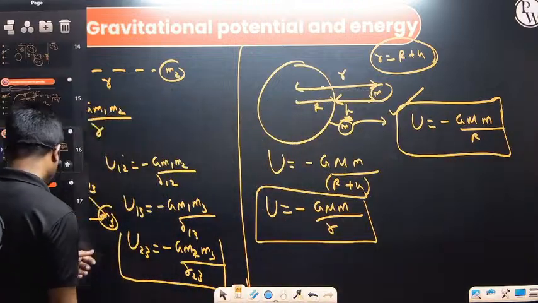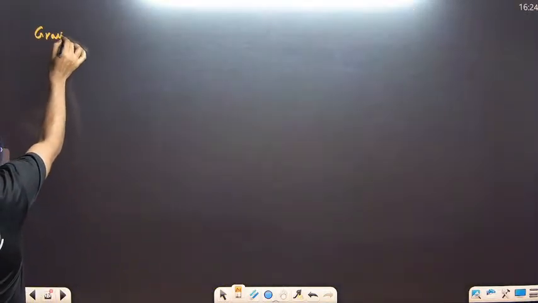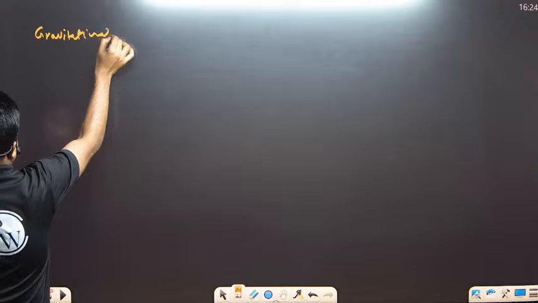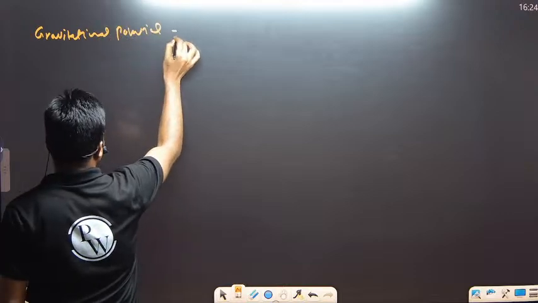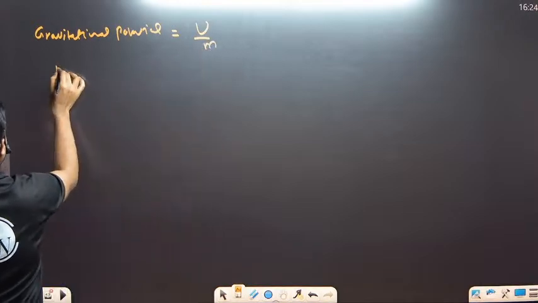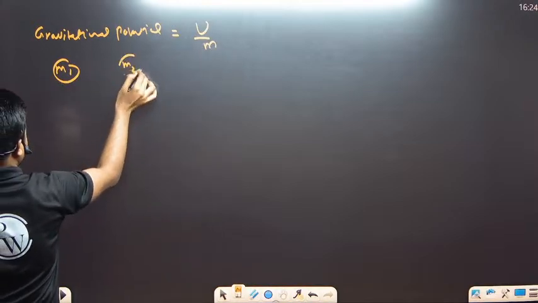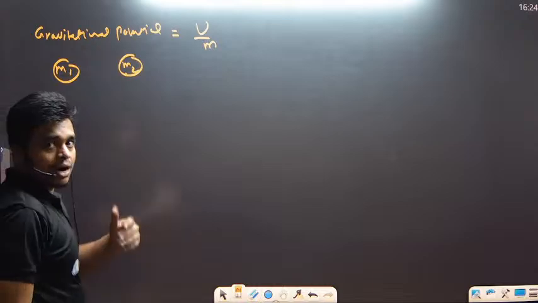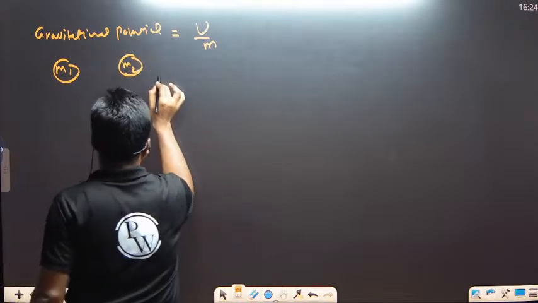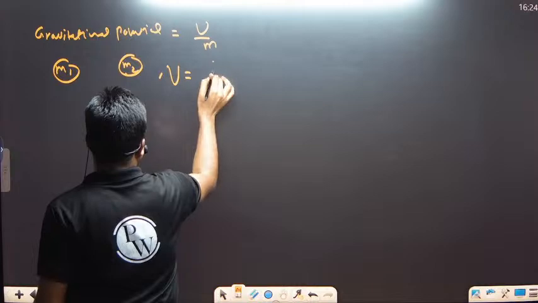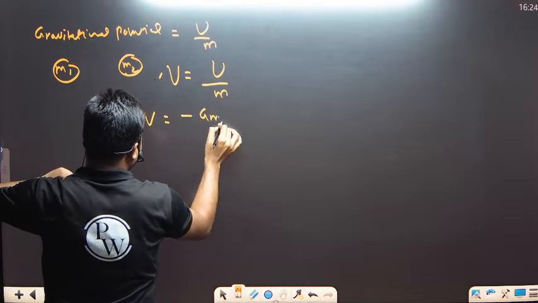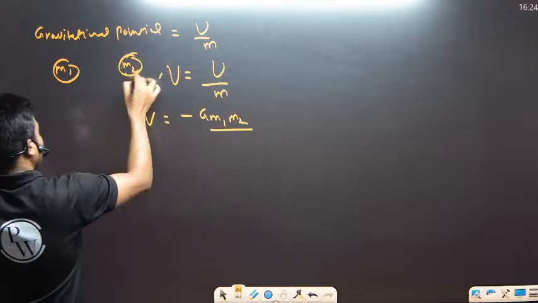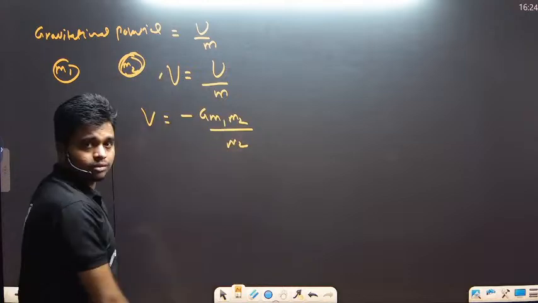Okay, so let's see gravitational potential as well. What is gravitational potential? Gravitational potential at a point is defined as gravitational potential energy divided by mass, U divided by mass. So if you have mass m1 and a second mass m2, and at this point you want to calculate the gravitational potential, it will be given by gravitational potential energy divided by mass. So V is equal to minus G m1 m2 divided by r, divided by whichever mass is kept over here, m2. That's it.